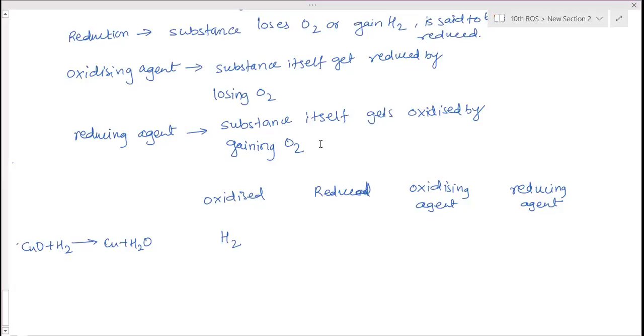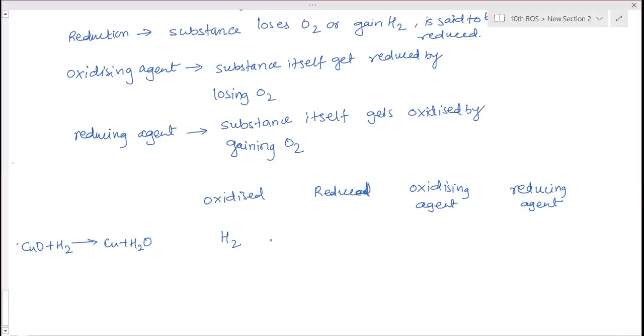Writing only the compound name is not enough. So here, hydrogen is oxidized because it gains oxygen to form water.